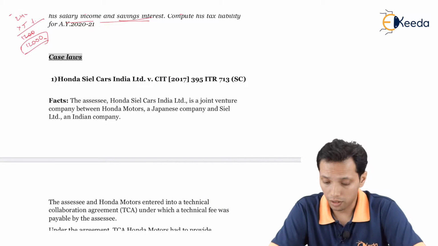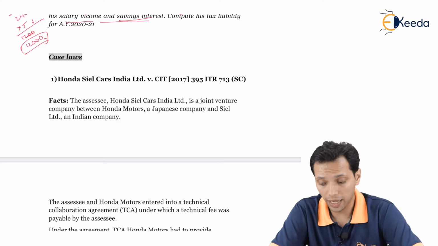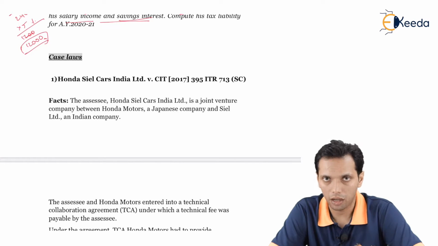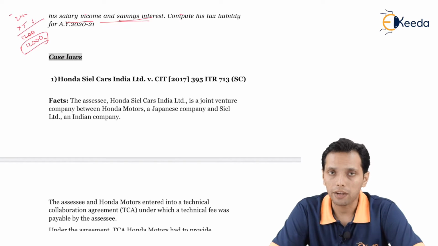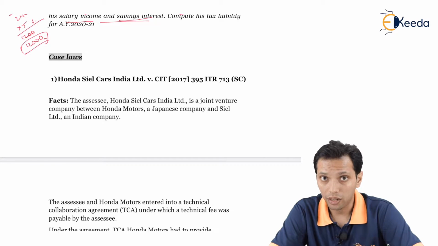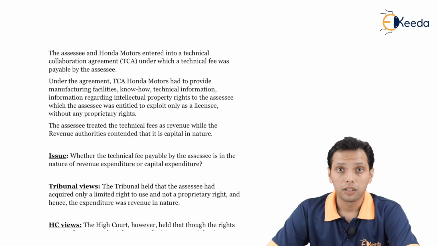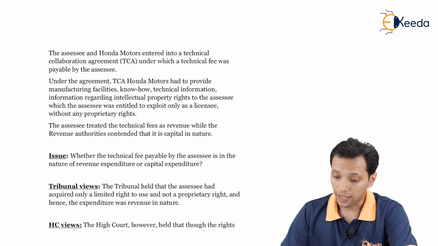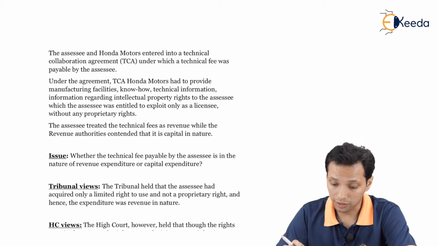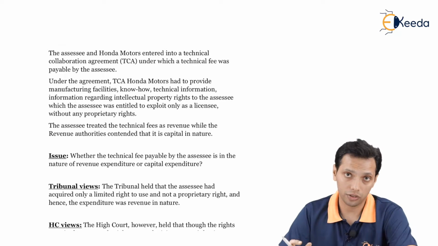So the first case law is between Honda Seal Cars India Limited versus CIT, 2017, Supreme Court. The facts of the case are: Honda company and the Indian company Seal Cars India Limited entered into a joint venture for providing services in India. On the screen you can see the SSC and Honda Motors entered into a technical collaboration agreement. SSC is the joint venture company.